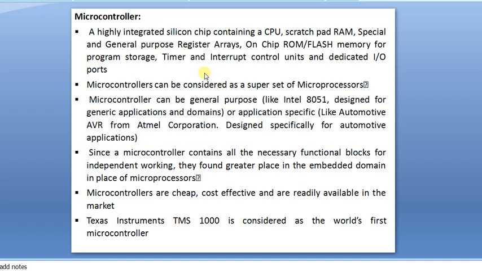For example, in a mobile, our keypad is inbuilt. We are not taking a separate keypad for that. So that is a microcontroller, which is especially designed for that purpose only. Whereas in the microprocessor, it is not like that. That's why the microcontroller is a superset of the microprocessor.